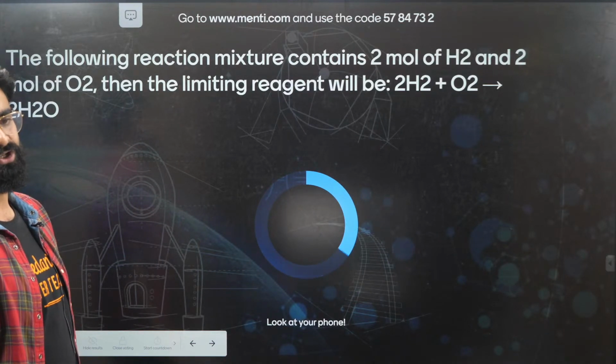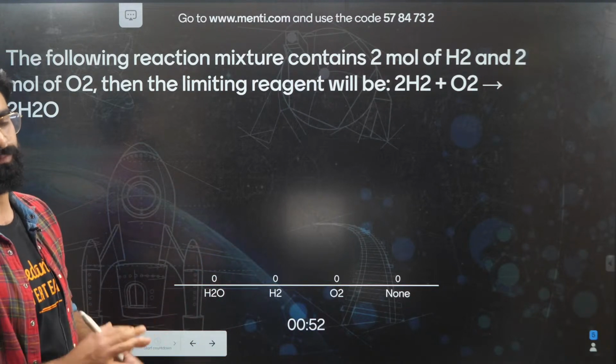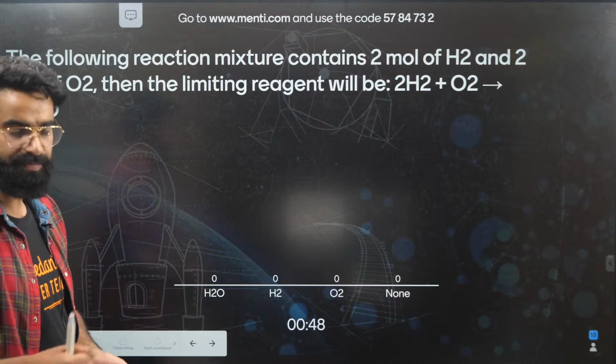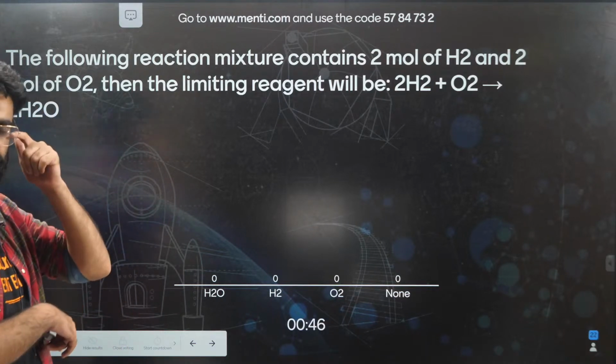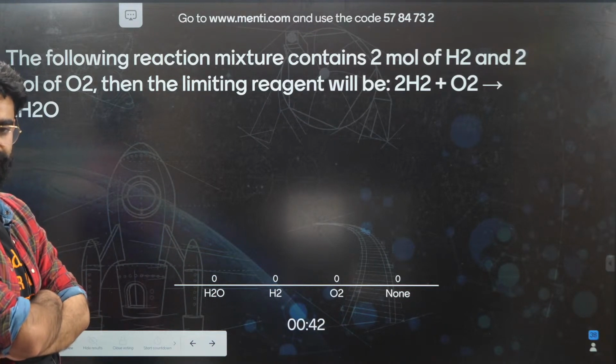The following reaction mixture contains 2 moles of H2 and 2 moles of O2. Then the limiting reagent will be. Let me know the answer to this question.